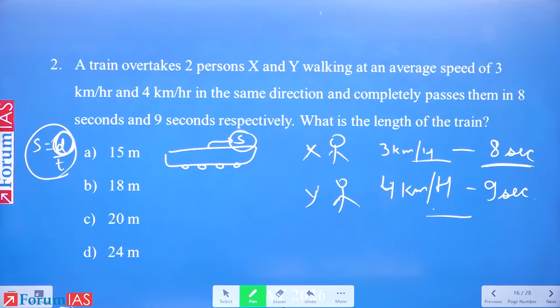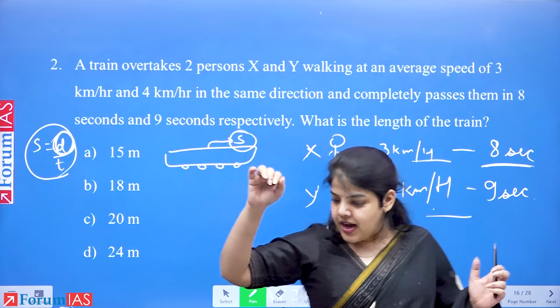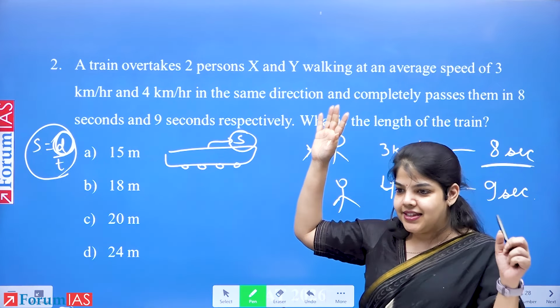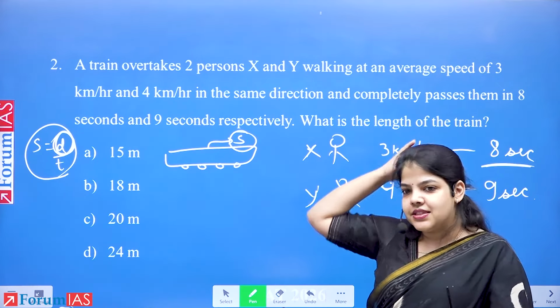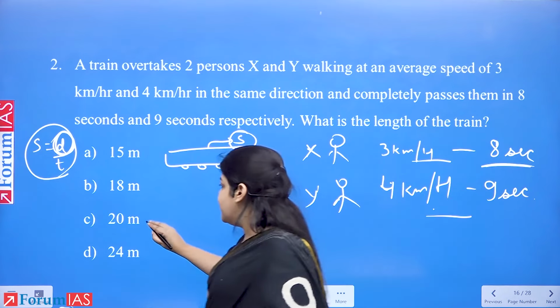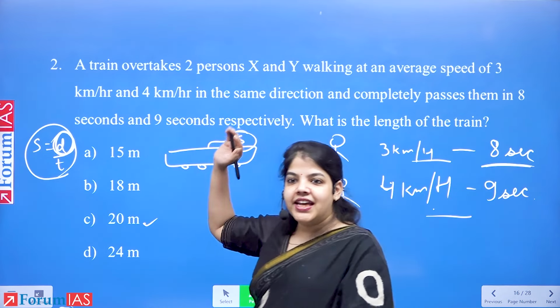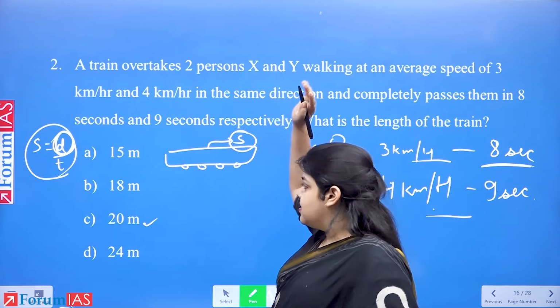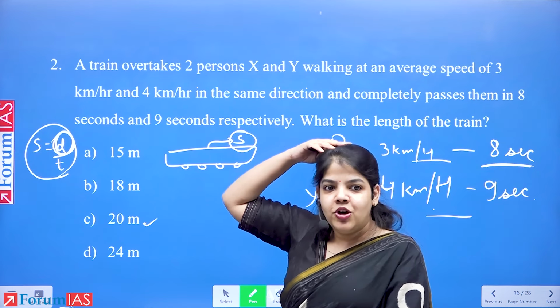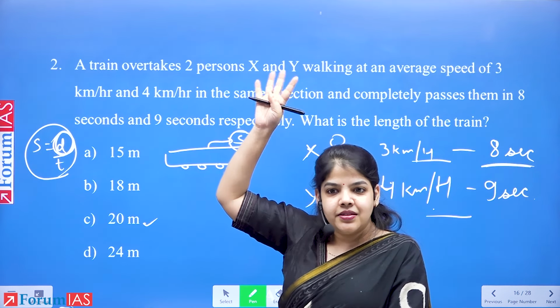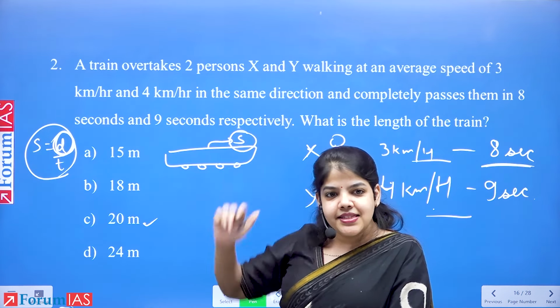So what we do, how many of you have the answer as option A? Option C, 20 meters. Okay, so we have one for 20 meters. Option A. Nobody for A?